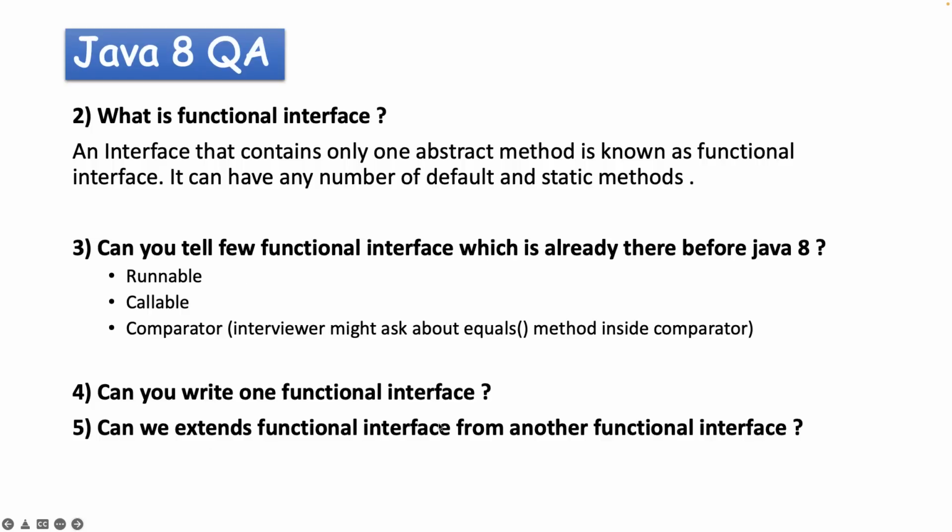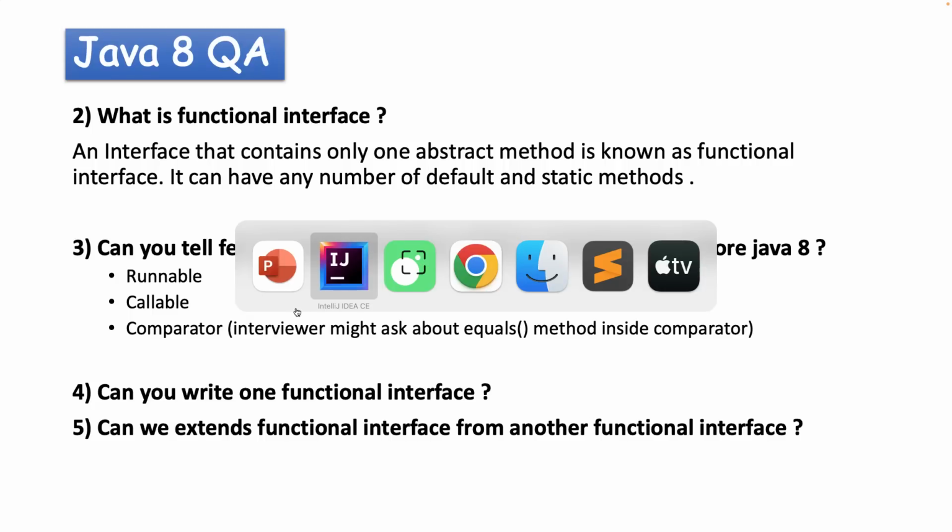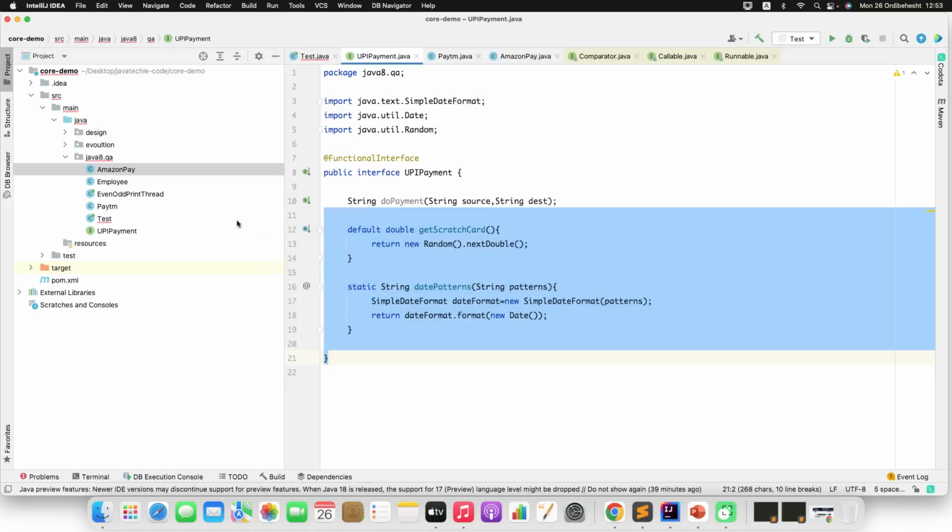Can we extend a functional interface from another functional interface? Yes, we can extend, but if you extend it, your functional interface will not act as a functional interface because it will find multiple abstract methods inside it. So let me show you that. This question I faced in JP Morgan. So let me demonstrate that.